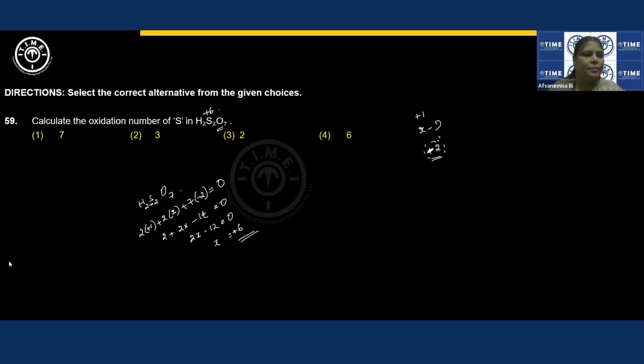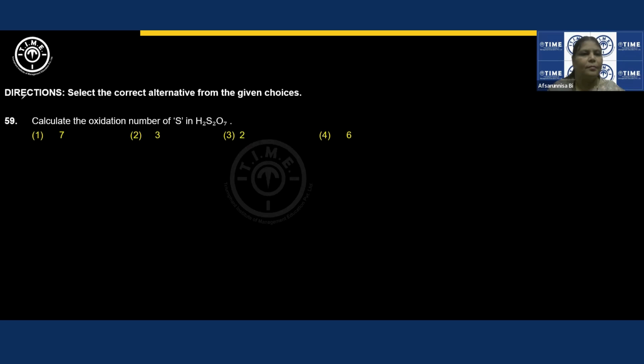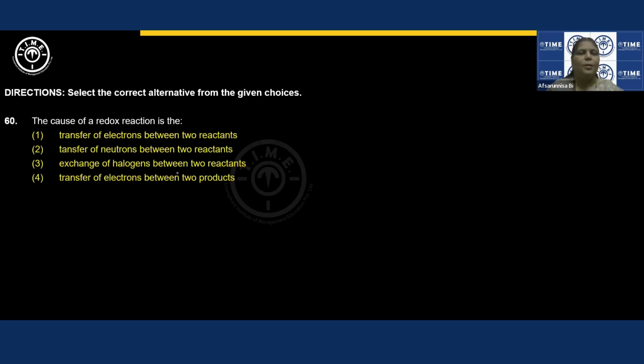Next question. The cause of redox reaction is, what is redox reaction first of all? Redox reaction, RED stands for reduction, OX stands for oxidation. Any reaction in which reduction and oxidation are going on simultaneously, we consider it as redox reactions.